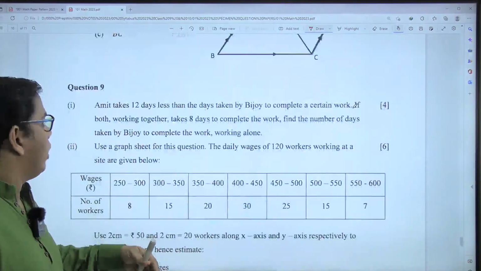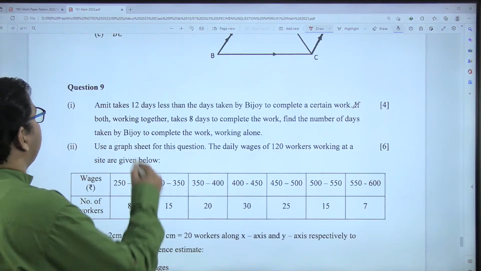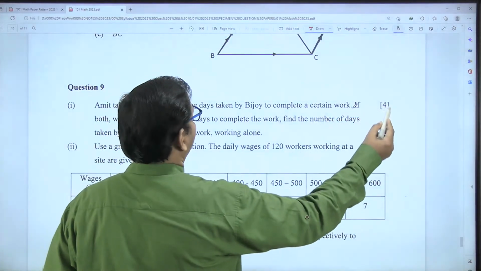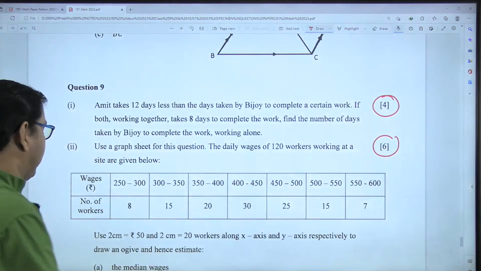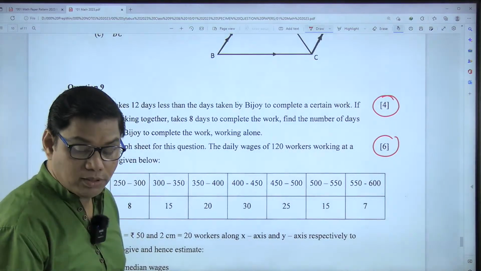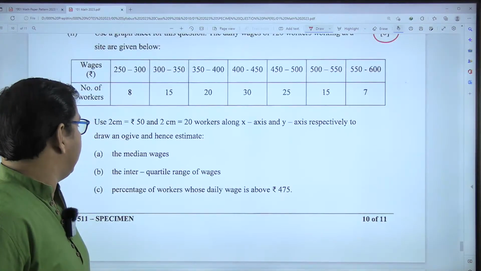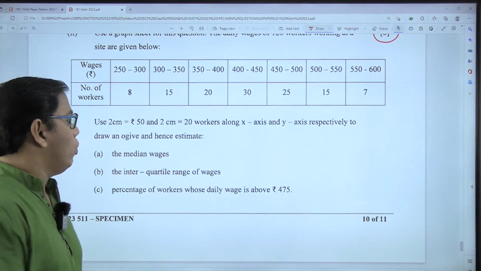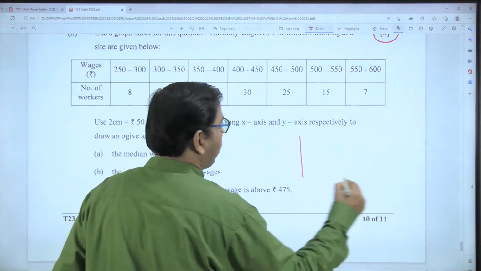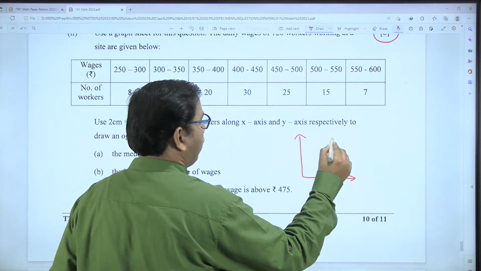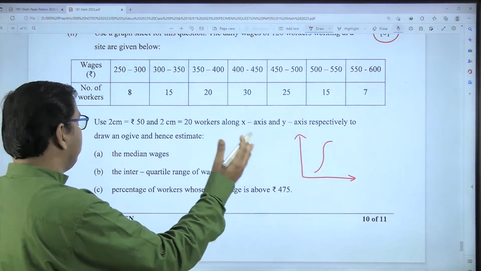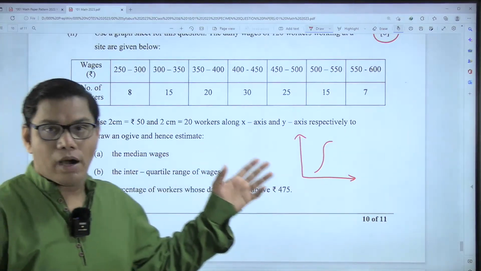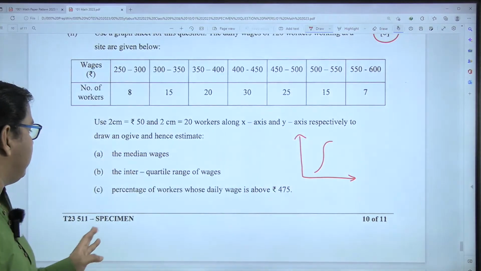And here comes question number 9, which has one question for 4 marks and another question for 6 marks. And this 6 mark question is generally from statistics, where you have to draw the S graph, which has a shape like this, and you can find the median, interquartile range, upper quartile, lower quartile, and things like that.